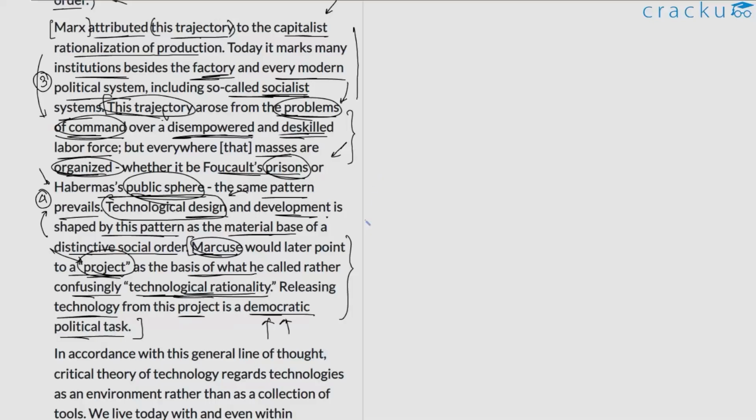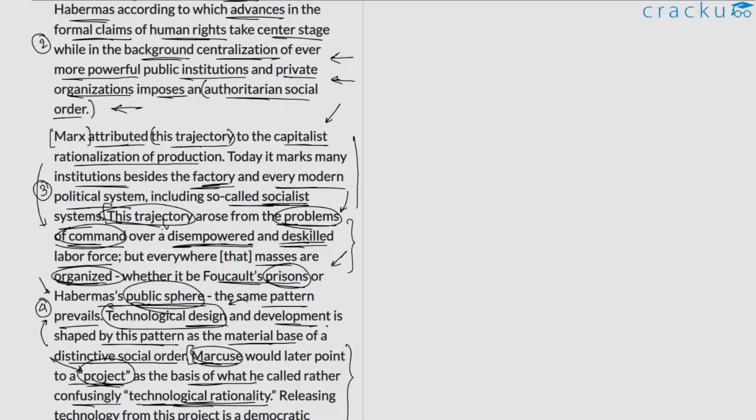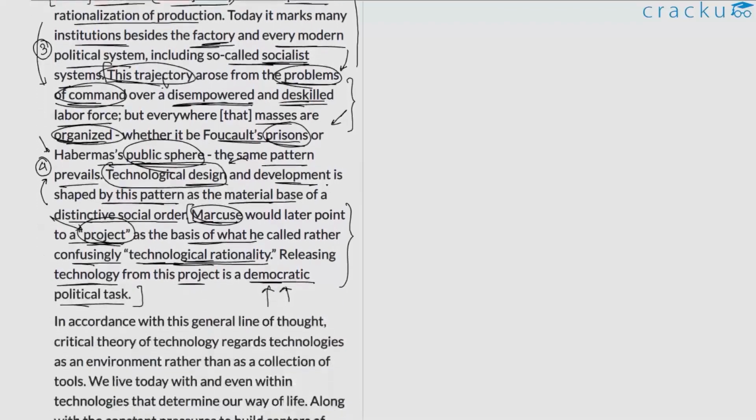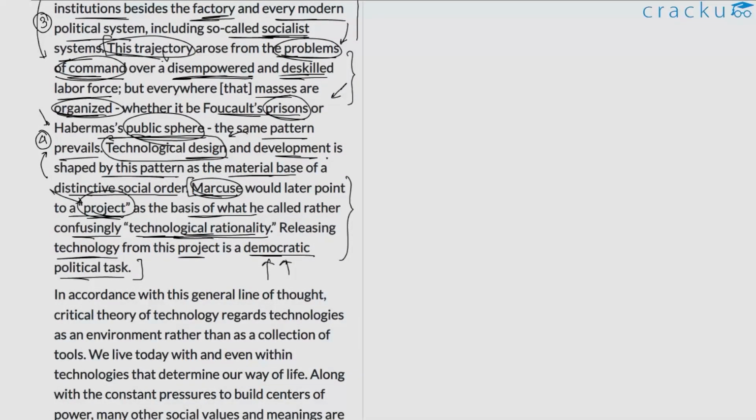But again, we don't have much information about this. The author is as such not giving us much to go forward with here. Altogether, the two primary points that we need to focus on are, one, how the author is trying to say that the earlier phenomenon that we discussed, this trajectory wherein there is a marginalization of human rights and centralization of power, originates. That's one of the primary ideas in the second paragraph. And two, how technological design and development is influenced by social factors. These are two key points that we need to remember from the second paragraph. Let us move further.